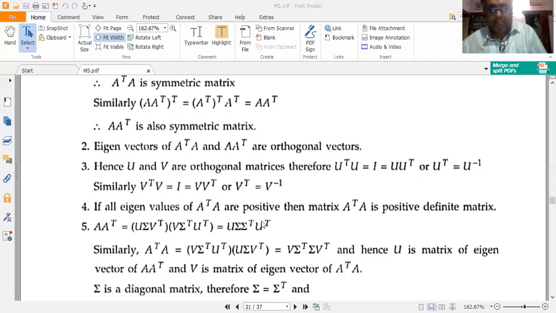You may ask, sir, why is the V term not there here? Here I am writing for you. That's why I have taken V transpose V to be equal to I, the identity matrix. So that's why I get U sigma sigma transpose into U transpose.